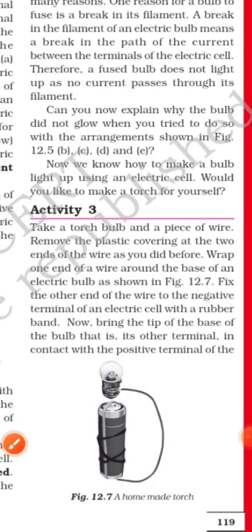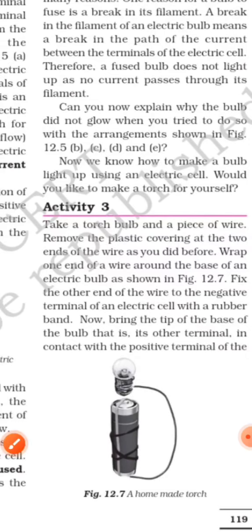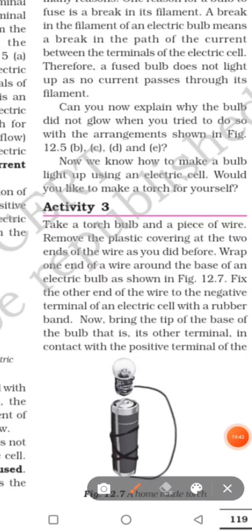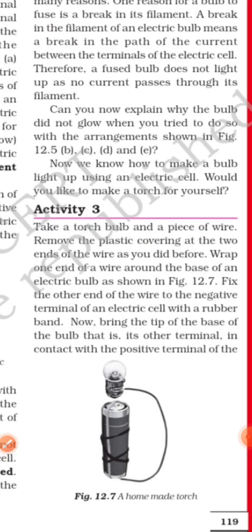To make an electric circuit, or to make a torch, one wire is connected to the negative terminal and it will be connected to one terminal of the bulb, and then the bulb is directly connected with the positive terminal of the cell. So in this way it becomes a complete circuit and the bulb will glow. This is the way to make a torch.